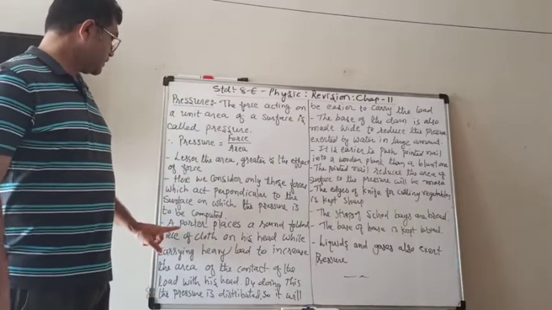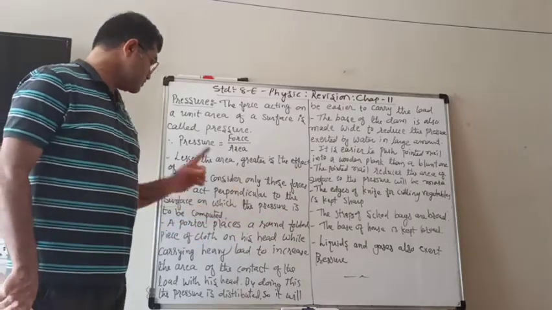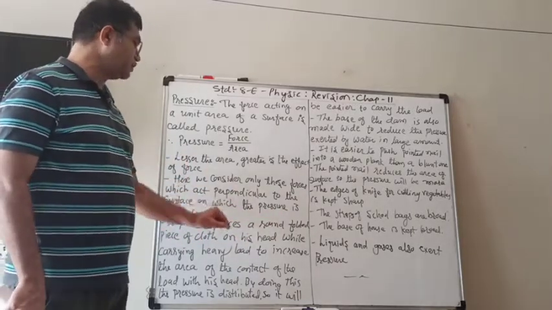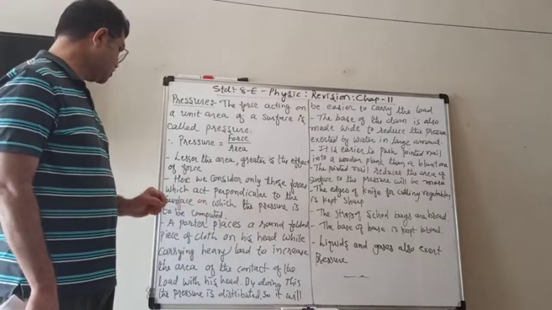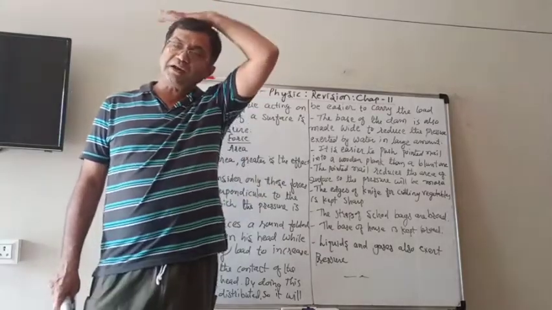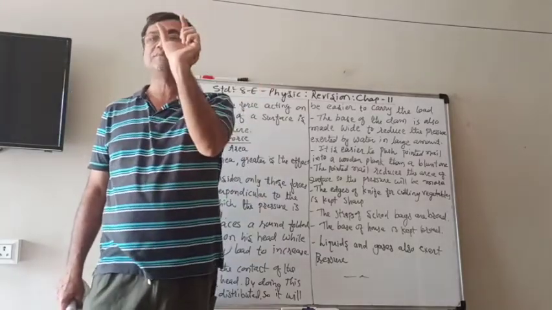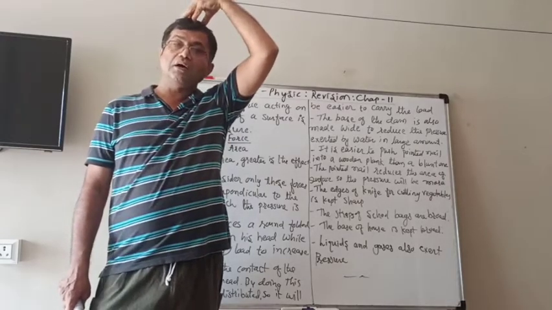Here a porter places a round folded piece of cloth on his head while carrying a heavy load to increase the area of contact of the load with his head. If we don't put it, then only a little area is in contact with the load.